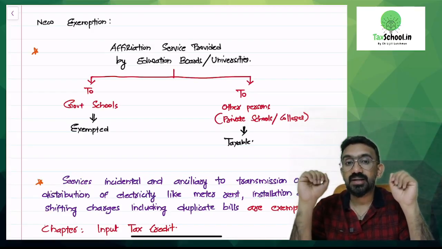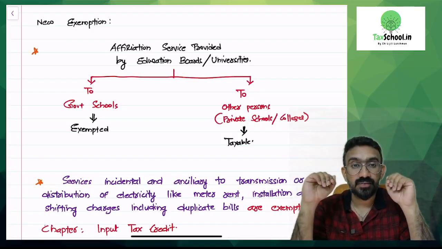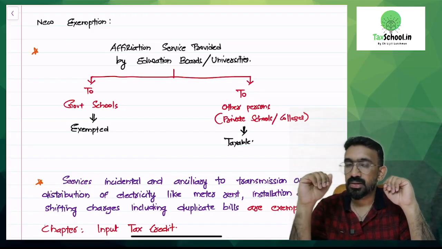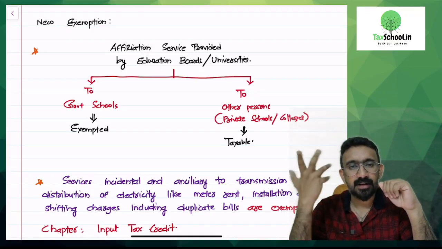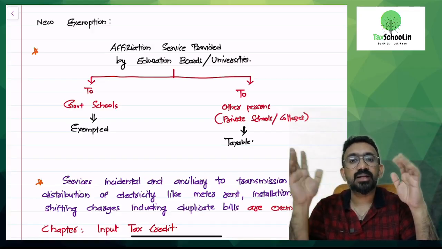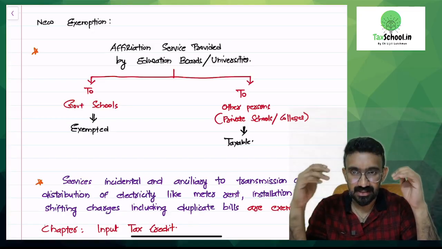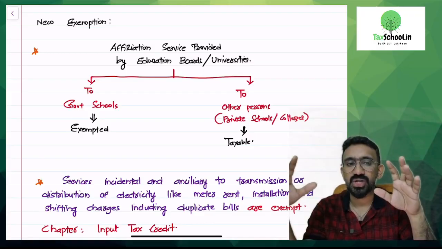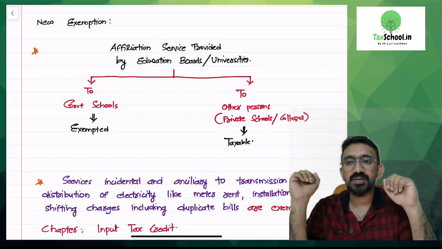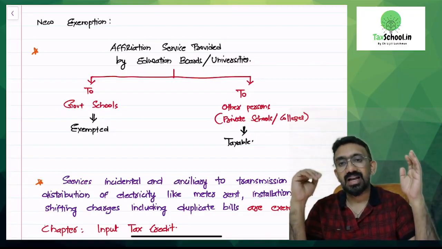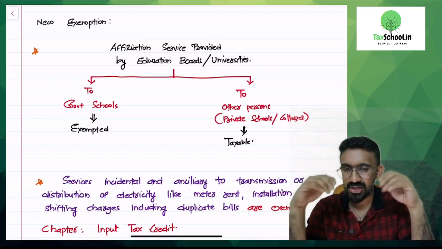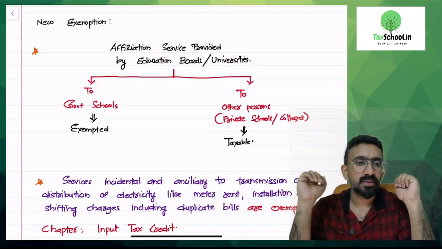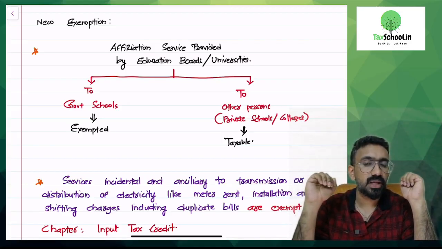However, a college is getting affiliation services from Bharathiar University or Madras University or MG University or some Central University. They are getting affiliation. Would it be taxable or exempt? Taxable. Only government school affiliation charges would be exempted. This is the additional understanding. So they clarified that all other affiliation, private schools and colleges, university affiliation, everything would be taxable. Is it clear? Can I have a quick yes?